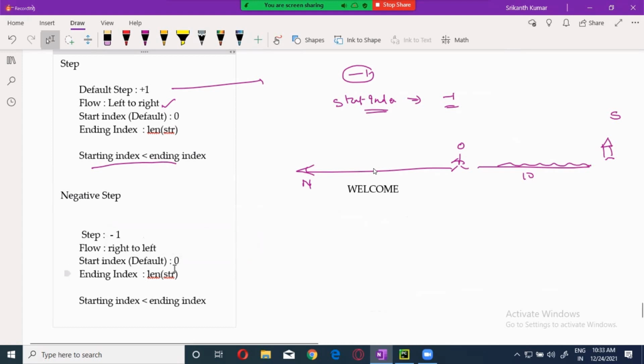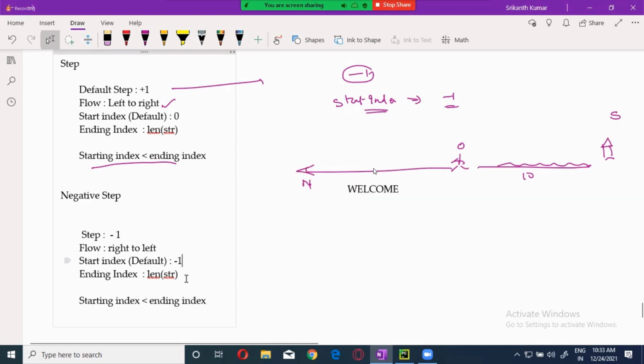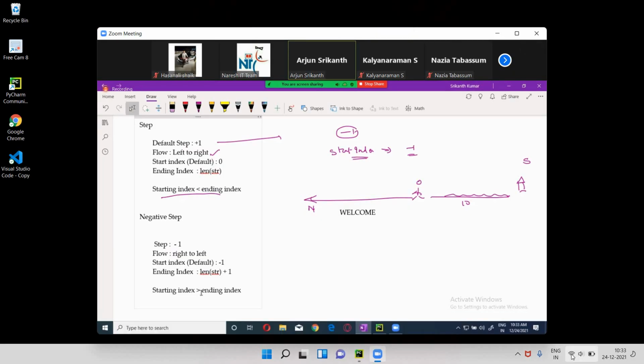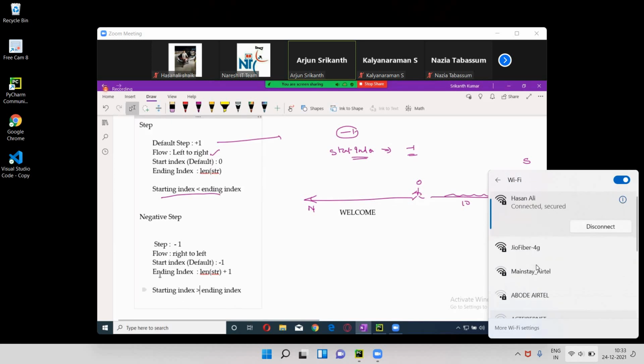Right, clear? Now in this, if you are not giving the starting index, it will take the default starting index as -1, the end of the string. And the default ending will be minus the length of the string minus 1. And the starting index should always be greater than the ending index. Okay, these are some of the rules which you have to understand.